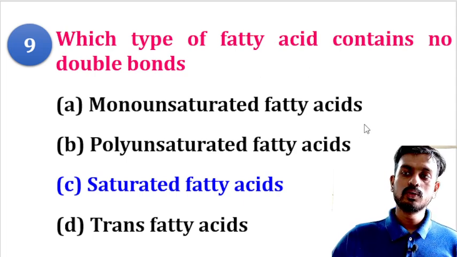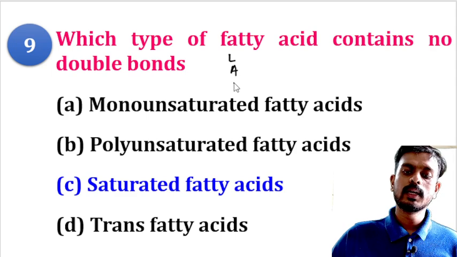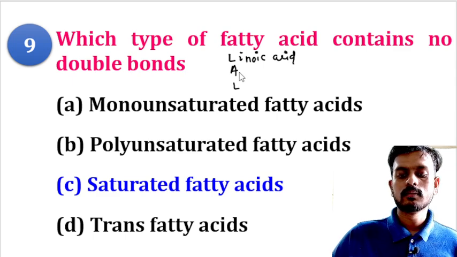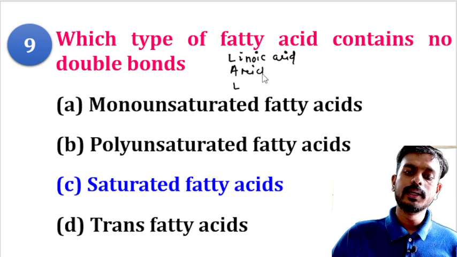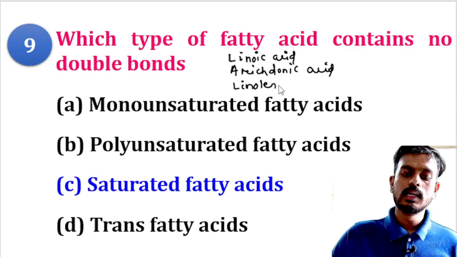You can remember it with a simple mnemonic, LAL: linoleic acid, arachidonic acid, and linolenic acid.